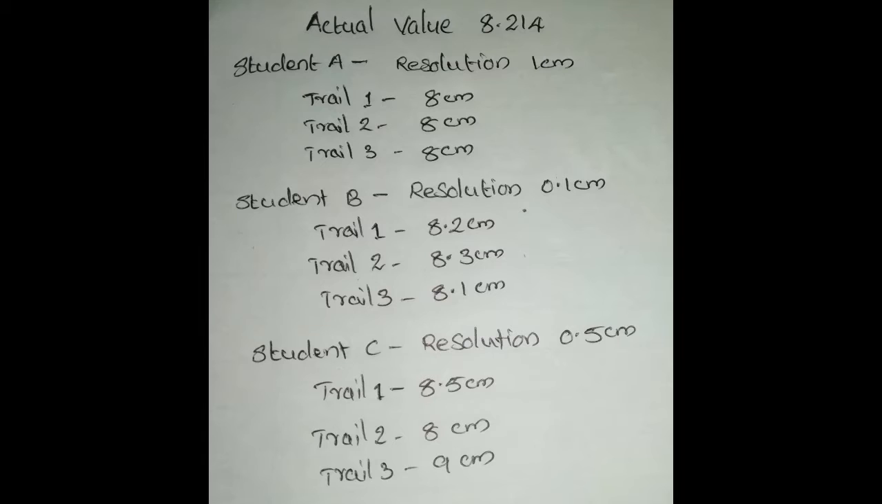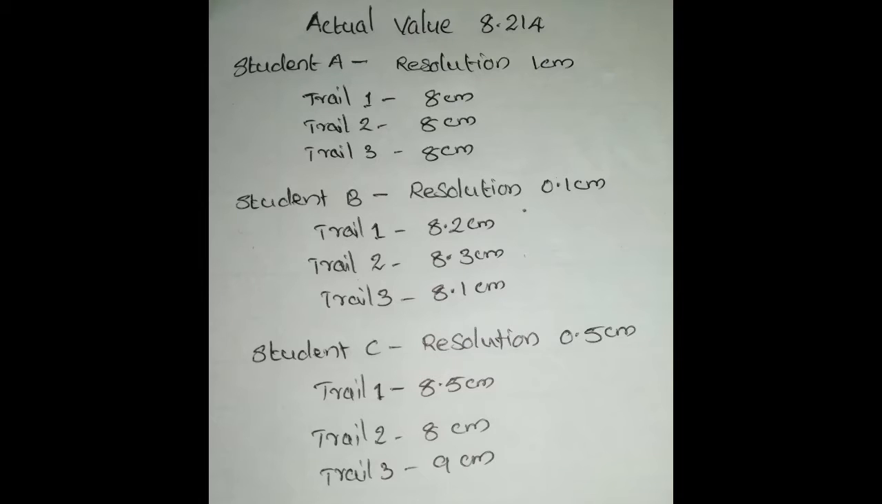So in the first trial he obtained 8.2 centimeter, and in the second trial he may sometimes obtain 8.3 or 8.1. Then if we take another trial, he will sometimes obtain 8.4 or 8. In that order, a wide range of variations is possible with that much high resolution scale.